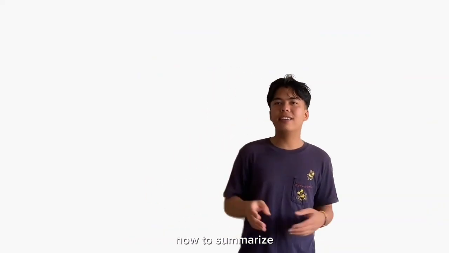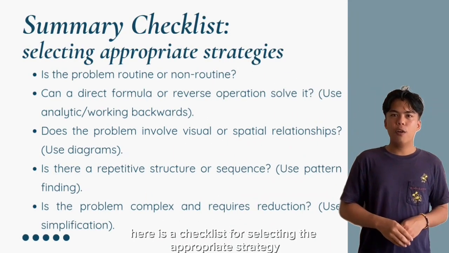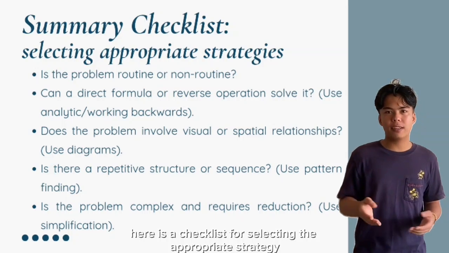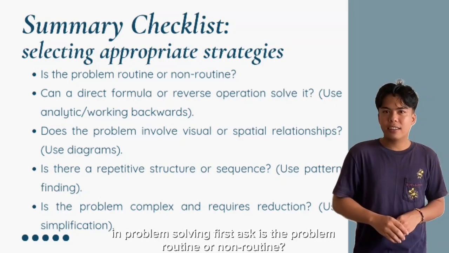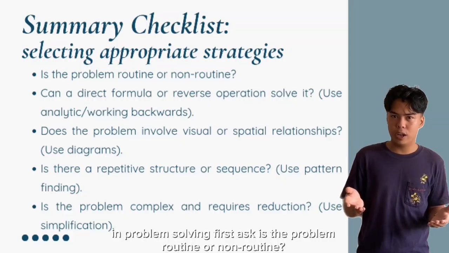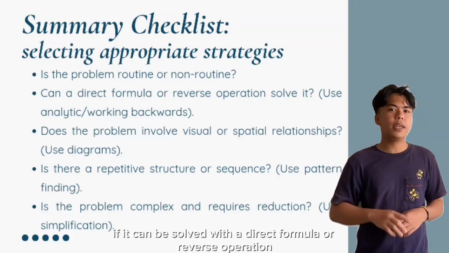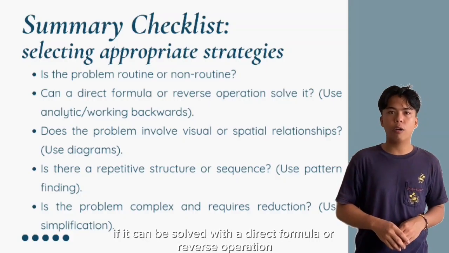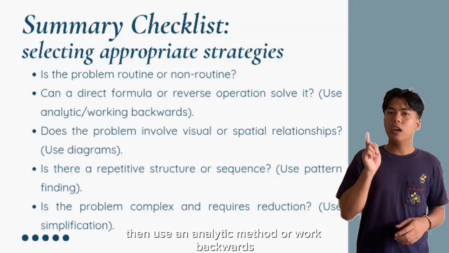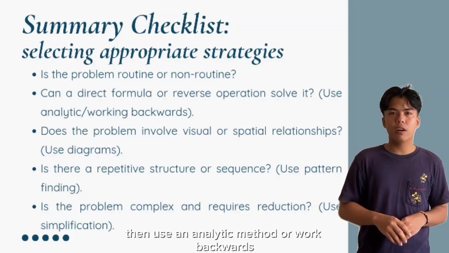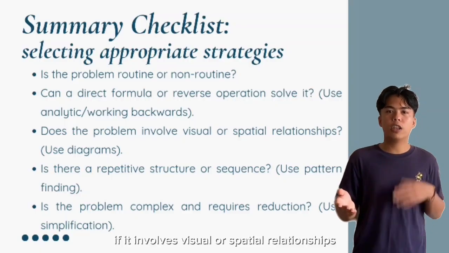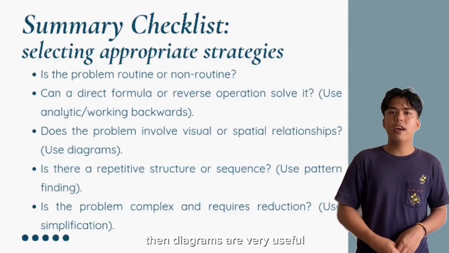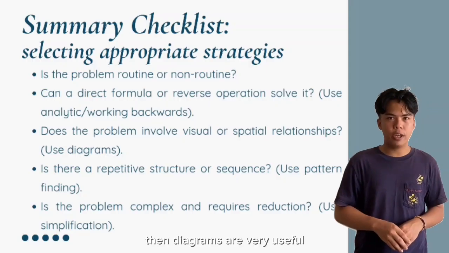Now, to summarize, here is a checklist for selecting the appropriate strategy in problem solving. First, ask: is the problem routine or non-routine? If it can be solved with a direct formula or reverse operation, then use an analytic method or work backwards. If it involves visual or spatial relationships, then diagrams are very useful.